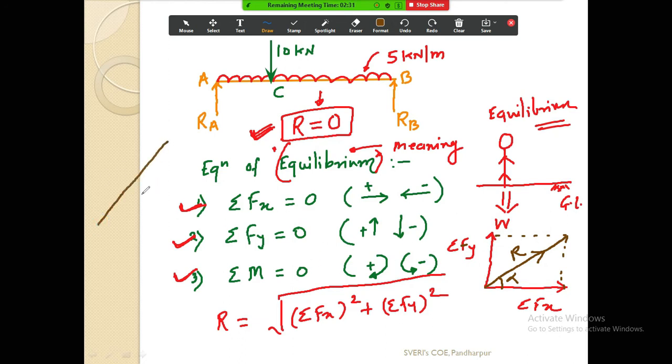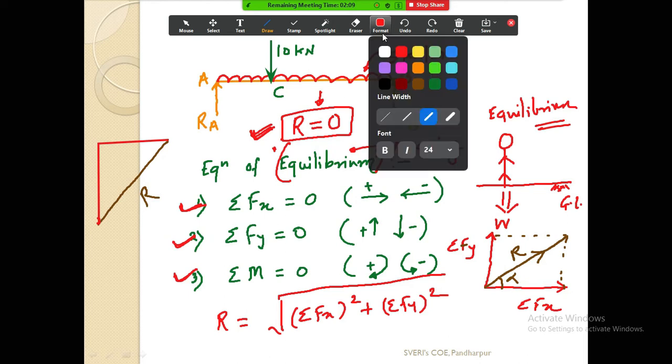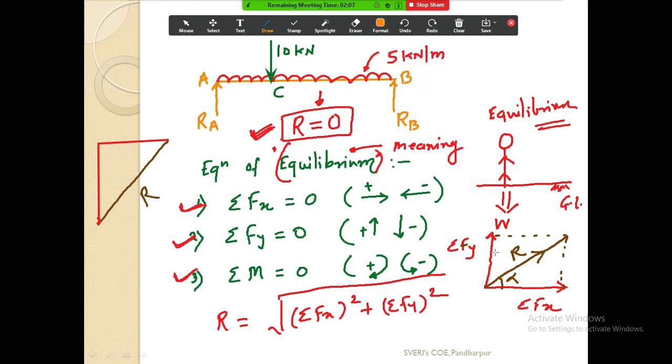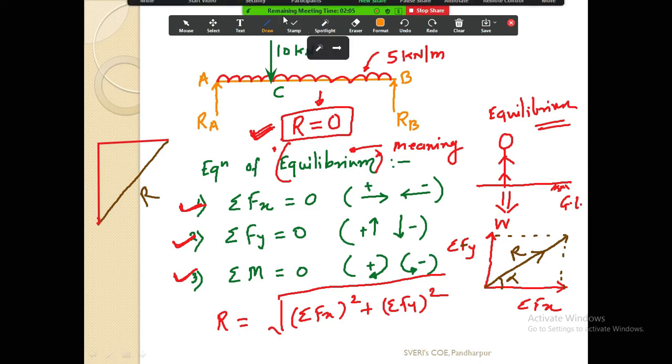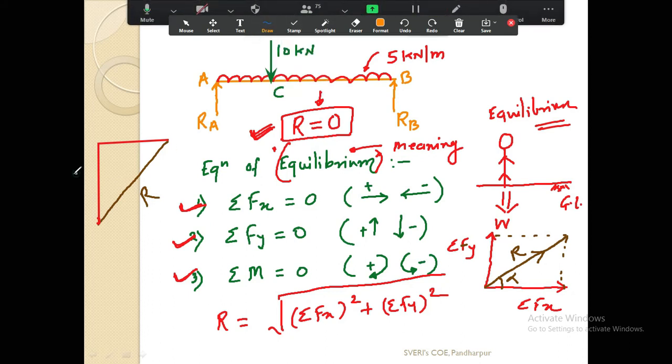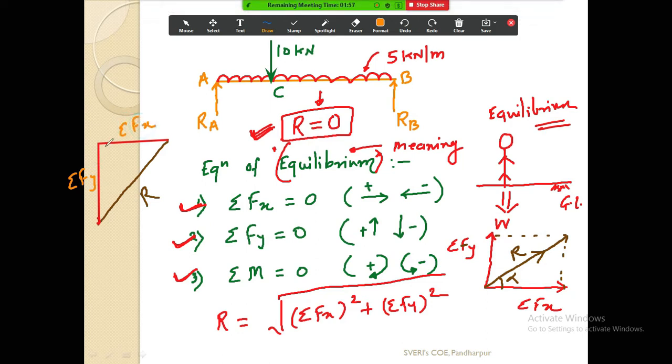This is your R. This vertical line is nothing but the sum of all the vertical forces, summation Fy, and this is your summation Fx, and this angle is 90 degrees.